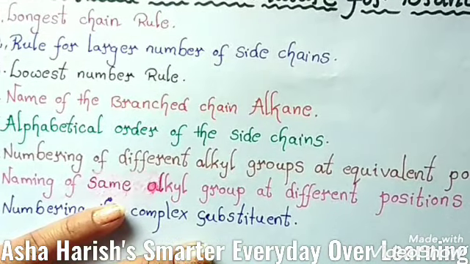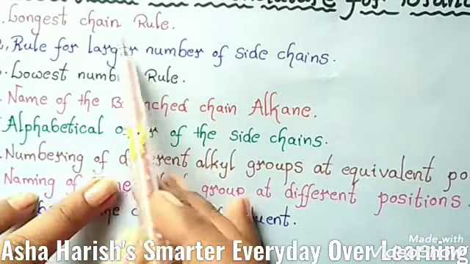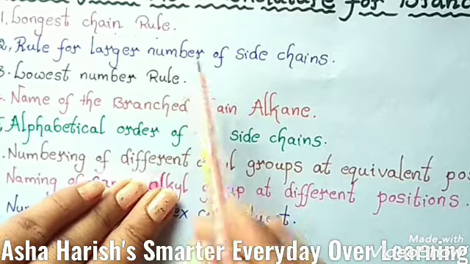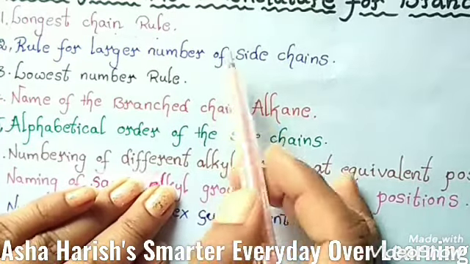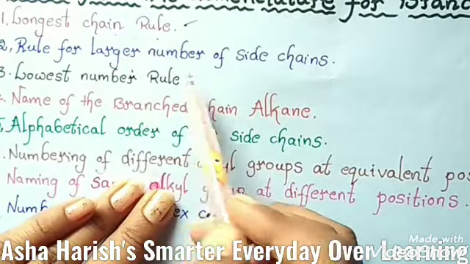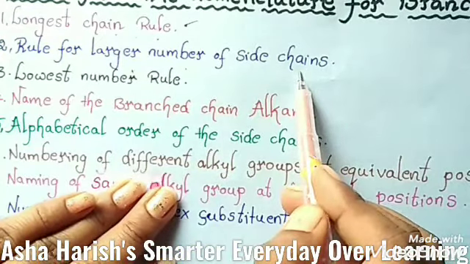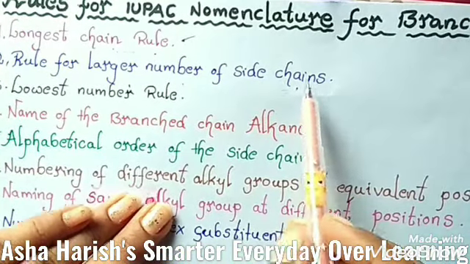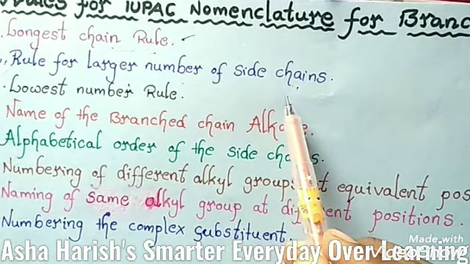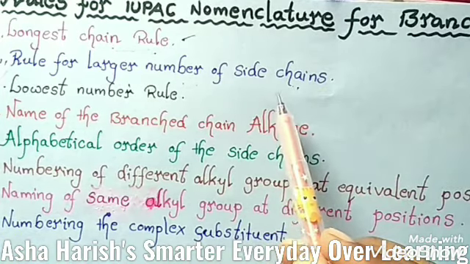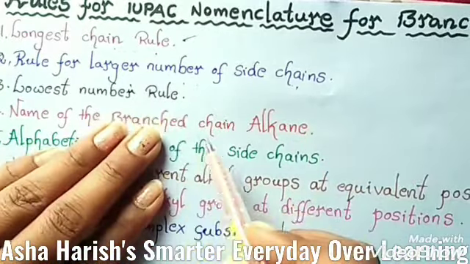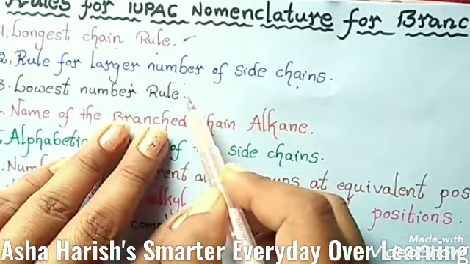Okay students, just see the first one, longest chain rule. Based on the catenation property of carbon, you have to study this rule. The second one is the rule for larger number of side chains. Branched chain alkanes means there is a larger number of side chains present, so that rule is helpful for those compounds. And here is the lowest number rule. Suppose any substituents are added to that particular compound, then you should apply this type of rule.